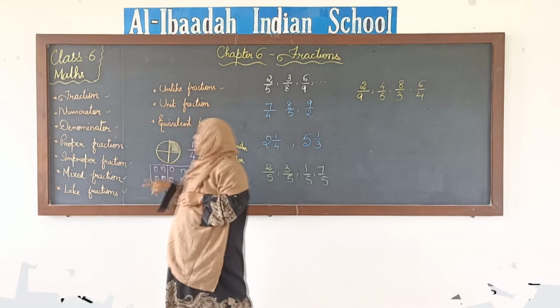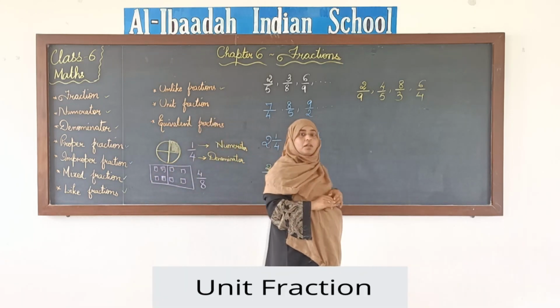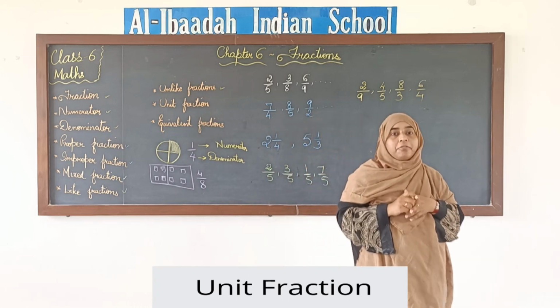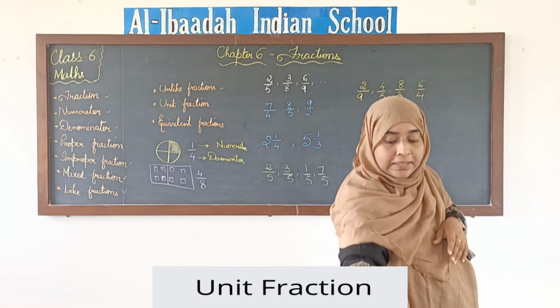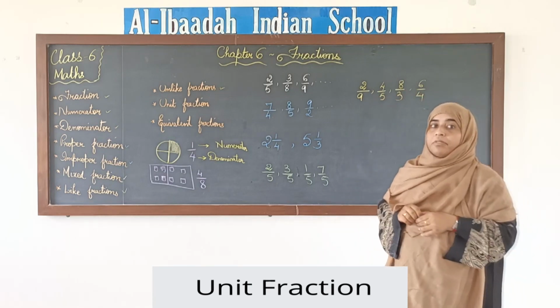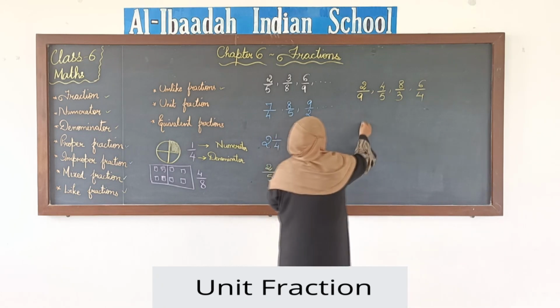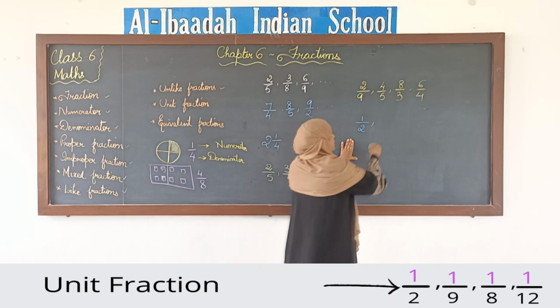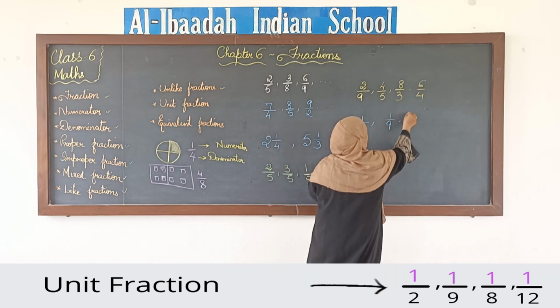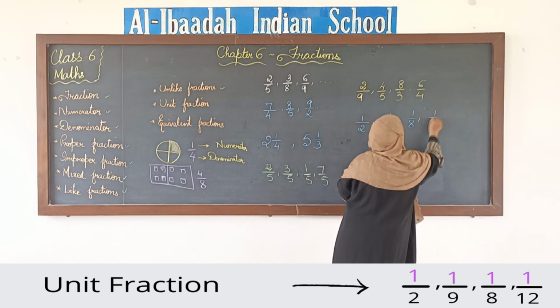Next, unit fractions. Now what are unit fractions? Fractions that have 1 as the numerator. When we have 1 as the numerator, we call that fraction a unit fraction. Say for example 1 by 2, it is a unit fraction. Or 1 by 9, 1 by 8, or 1 by 12.